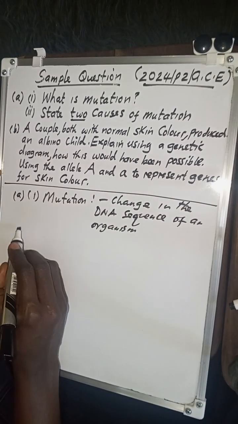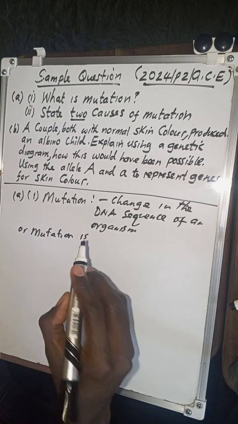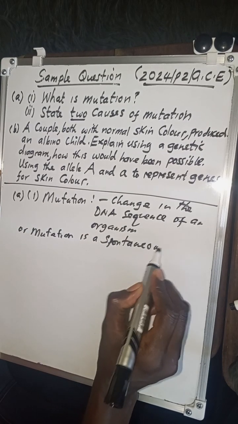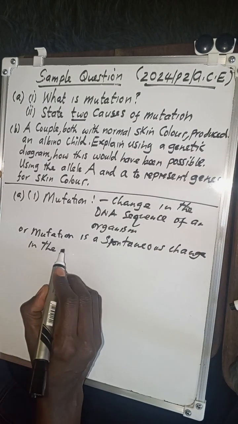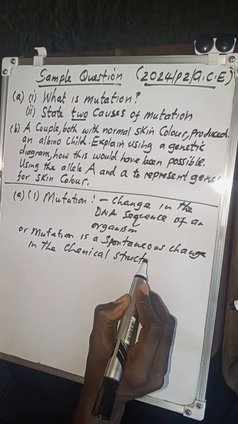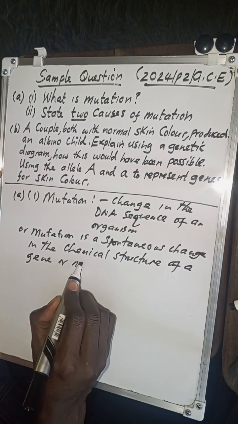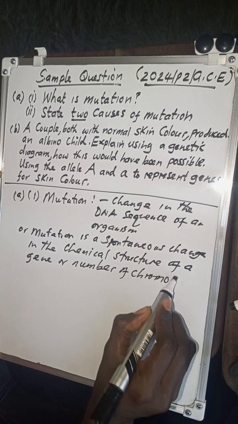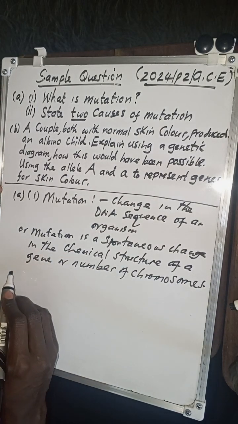Or you can simply say mutation is a spontaneous change in the chemical structure of a gene or number of chromosomes. So that is what you can talk about. And that was just carrying 1 mark.